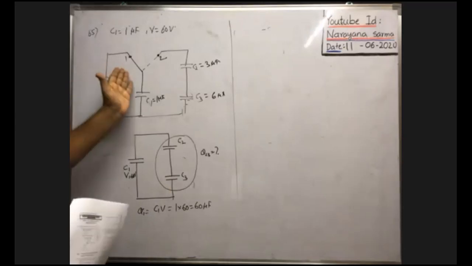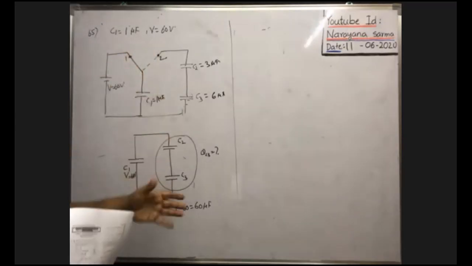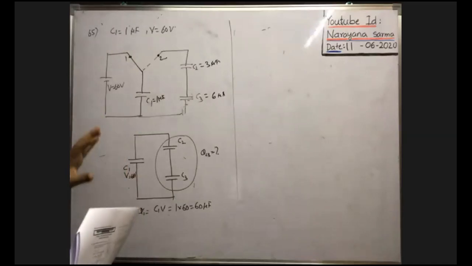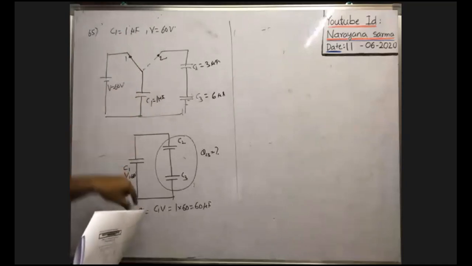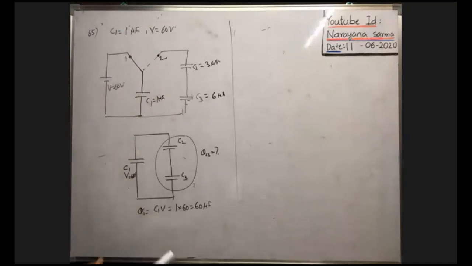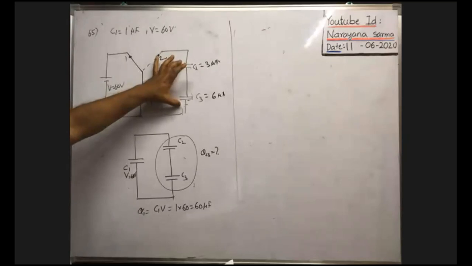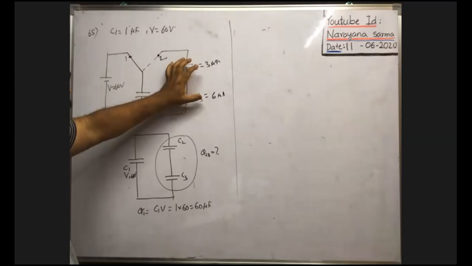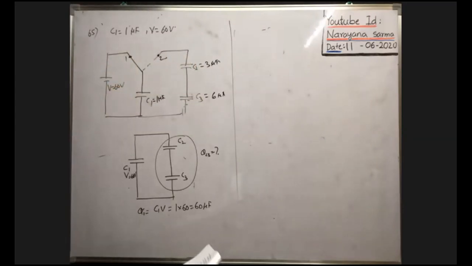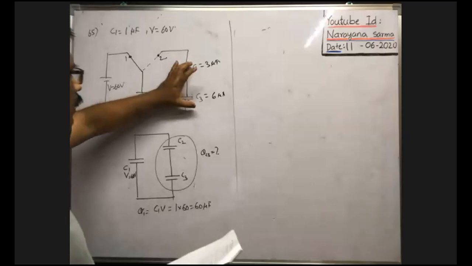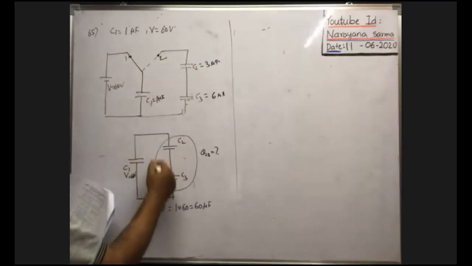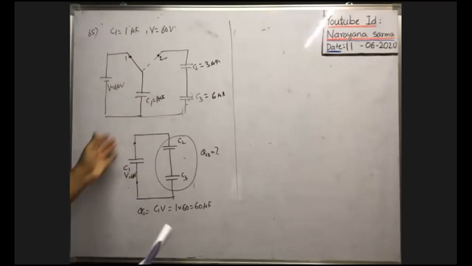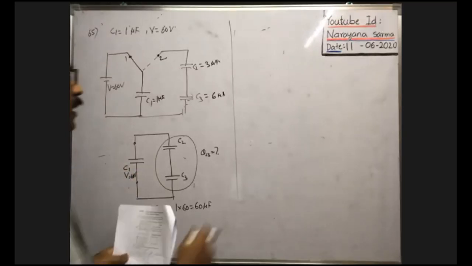Whenever this capacitor is connected to this one, the total charge in the system does not alter, because no cell is there to add extra charge or remove charge. That's why the total charge in the system stays the same. Now the effective capacitance of these two is in series, and this effective capacitance is in parallel with this capacitor. So what is the effective capacitance of this circuit?